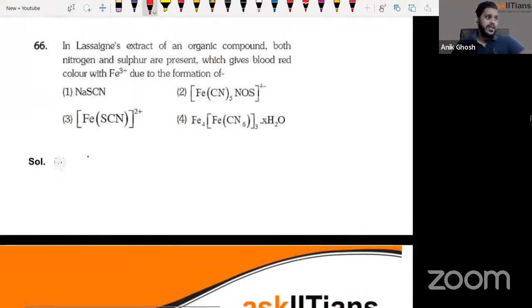This question might give you a little bit of problem, guys, because it is coming from practical chemistry. It is actually there in the GOC chapter, at the end of the GOC chapter. Lassaigne's extract, Lassaigne's test. Whenever Lassaigne's test is done, this is something you need to remember, guys. The blood red color that we get is for thiocyanate compounds, iron thiocyanate systems. This is a little bit related to remembering stuff.